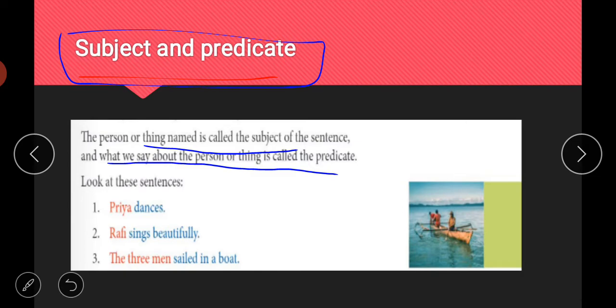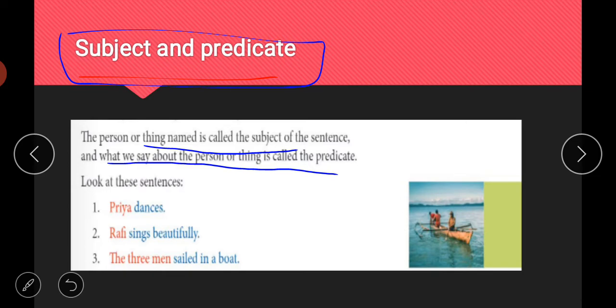So what is a subject? The subject is the person or the thing named, meaning the name of any person or anything, or, for example, if we are using a pronoun in place of that person's name, those words are your subject. And what we say about that person or thing in that particular sentence will be the predicate of that sentence. I hope it is clear to you that the person's name or the thing's name is the subject, and what we are saying about that thing or person is the predicate of the sentence.